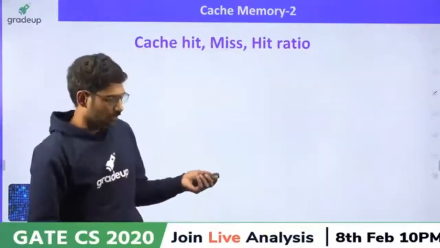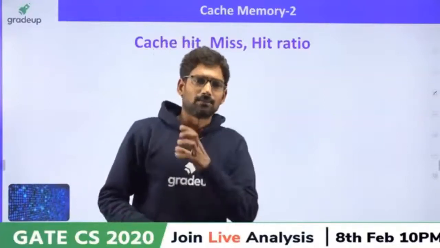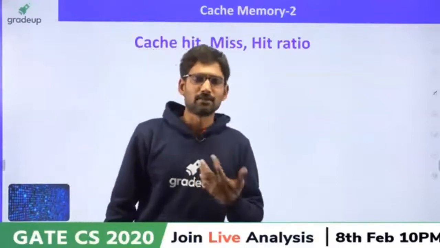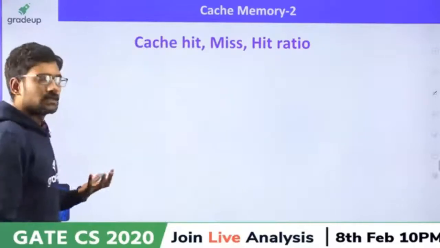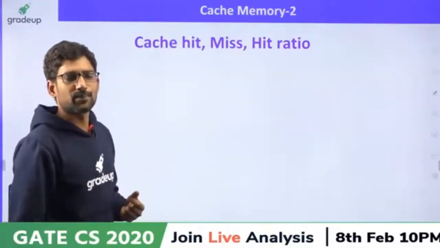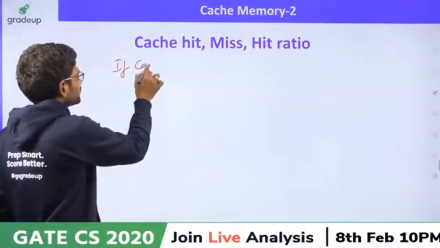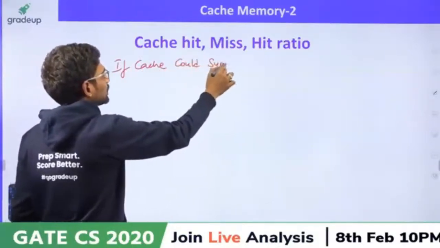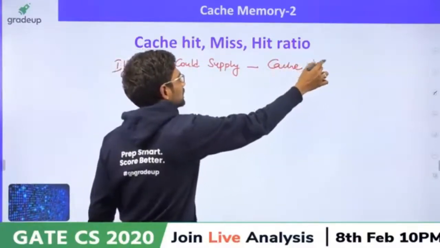Right. Now yesterday we concluded the session with this. What is hit? What is miss? What is hit ratio? Right. So what is hit? If the cache could supply the content to the processor, that is what we call a cache hit.